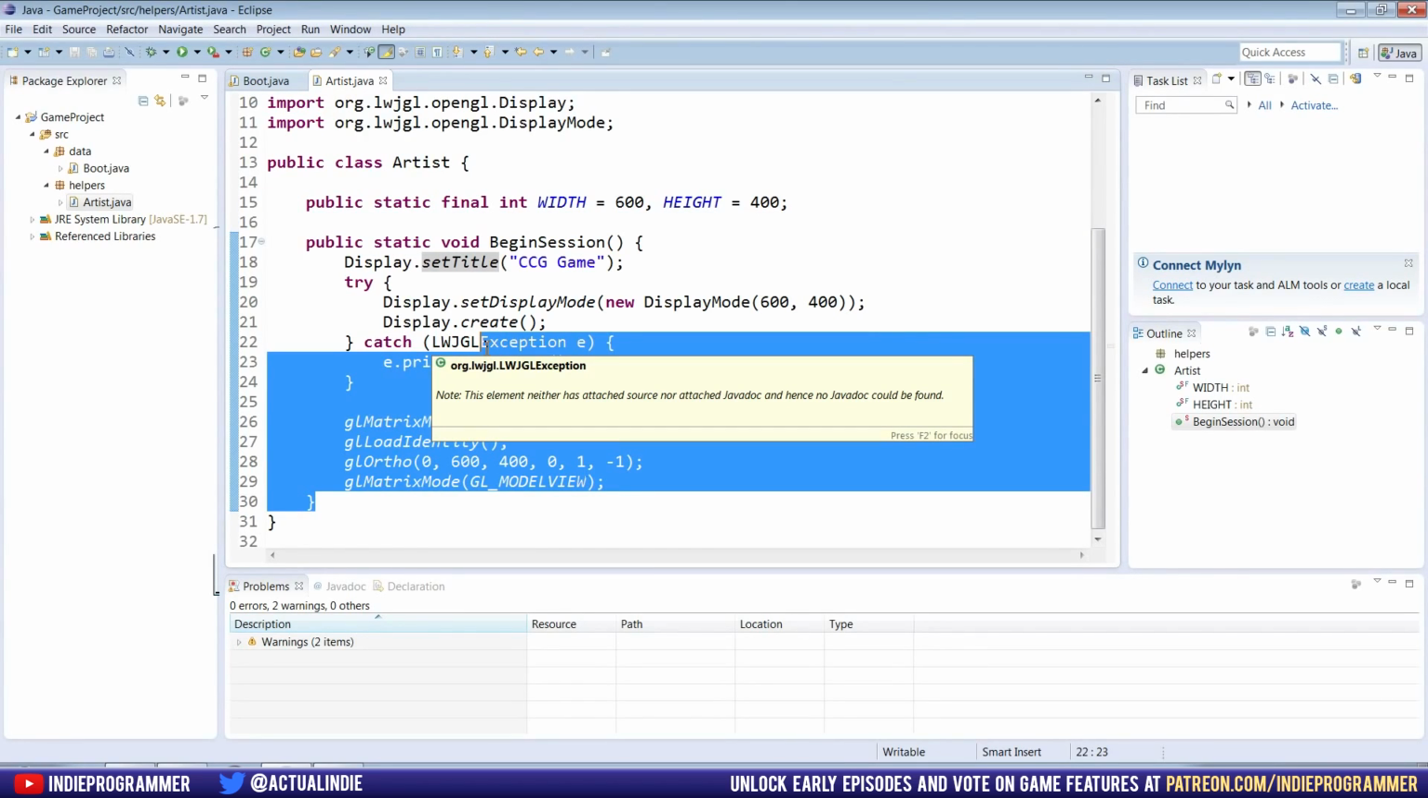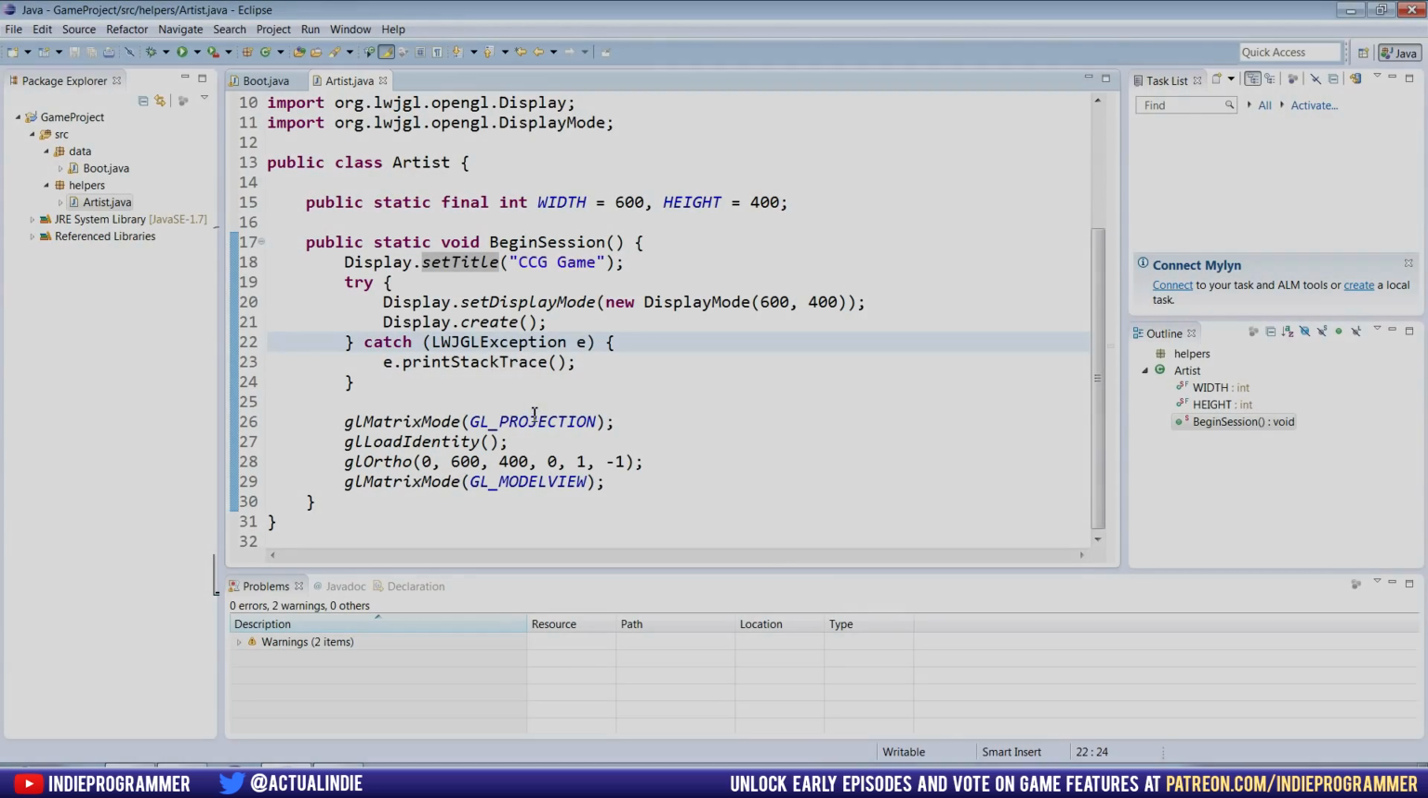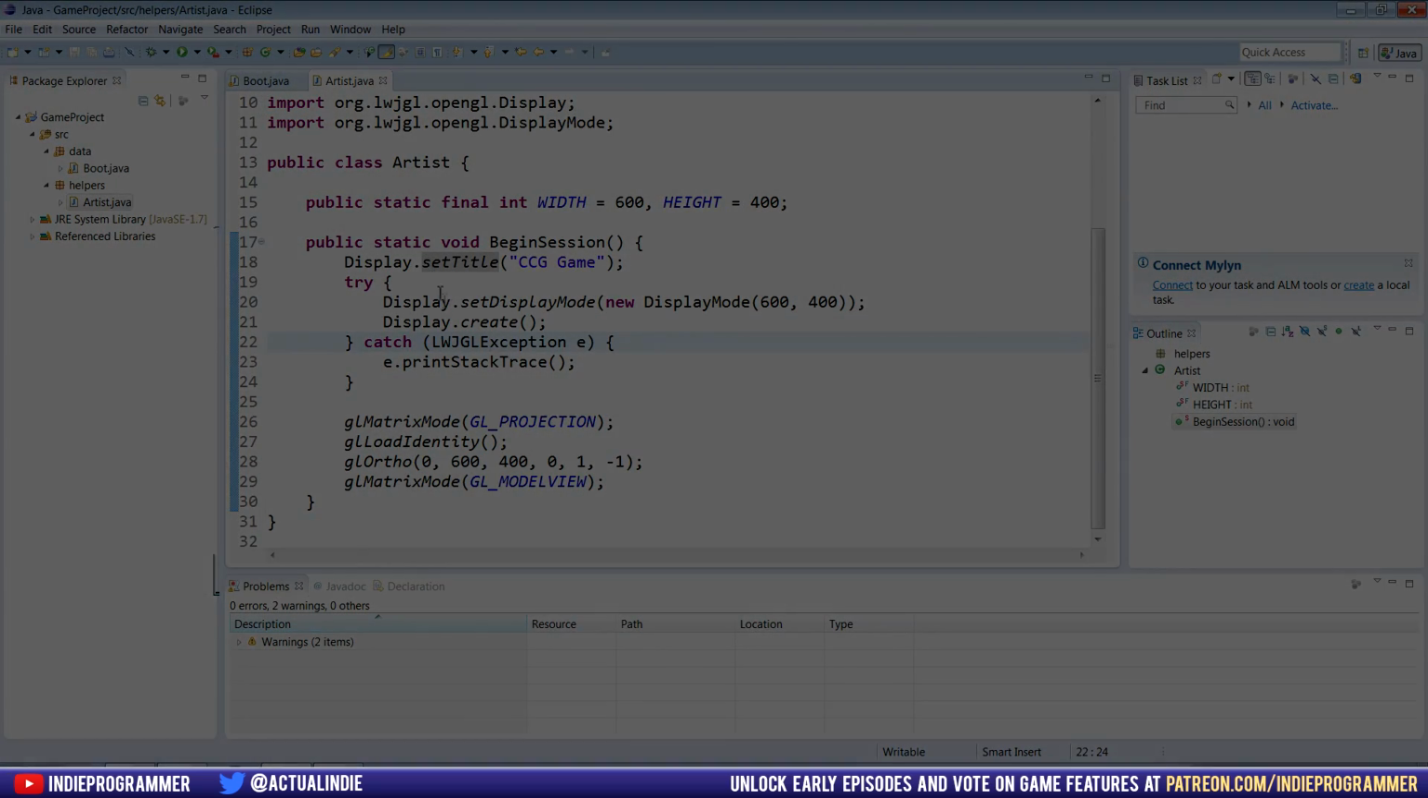So we're going to be working a lot in the boot class for stuff that's important to the game, and doing a lot of work about drawing quads and textures inside the game and managing other parts of that. And the artist class is just going to exist for us to reference the more nitty-gritty drawing stuff.